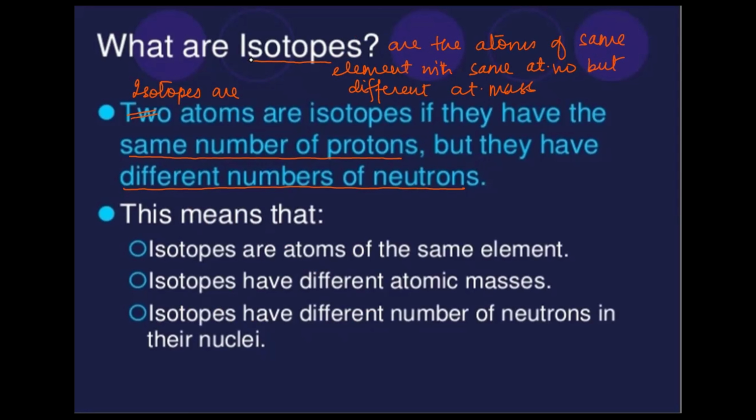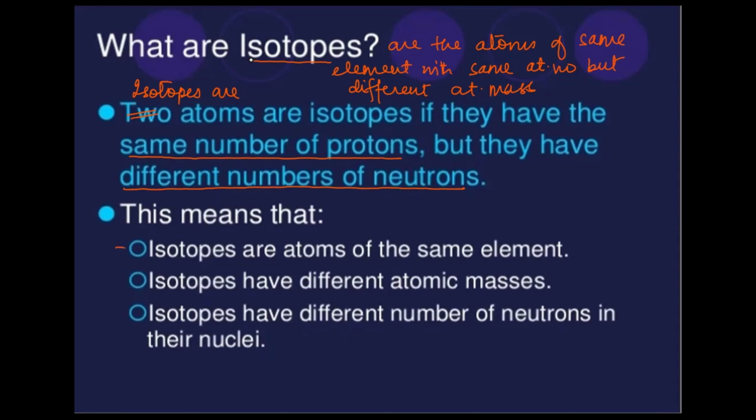So what they do is they take out the percentage abundance. How much is it abundant when you take altogether 100 atoms? Out of those 100 atoms, which isotope is in what percentage? That is basically known as percentage abundance. So when you have the percentage abundance of each isotopic atom, you take the average of all those isotopic masses relative to their abundance, and you will get one atomic mass, which is known as relative atomic mass.